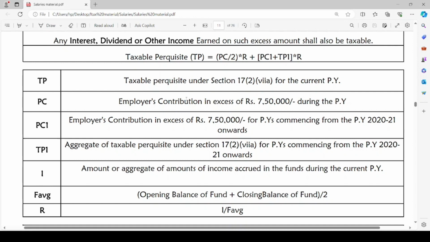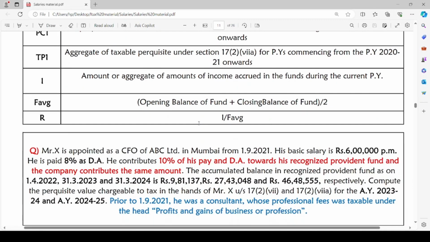Then comes I. I means the amount or aggregate of amounts of income accrued in the funds during the current previous year. Next comes FAVG. It is nothing but the calculation of average, that is, the opening balance of such fund plus the closing balance of the fund divided by 2. The next term is R. R is nothing but rate. R is calculated by taking I divided by FAVG.